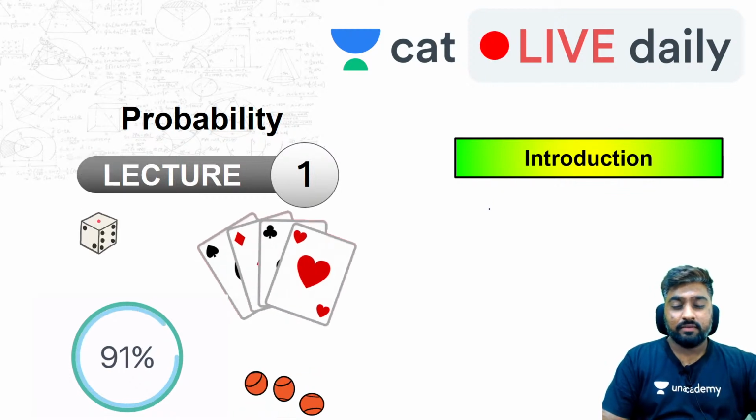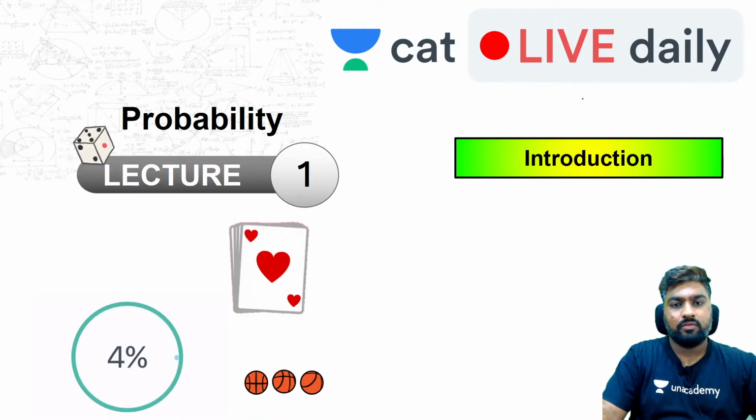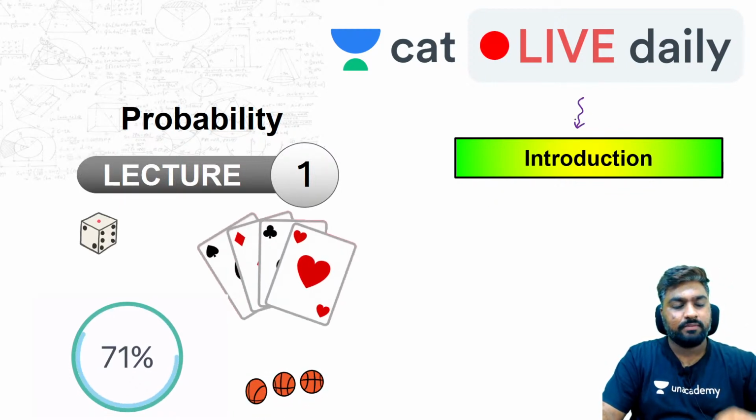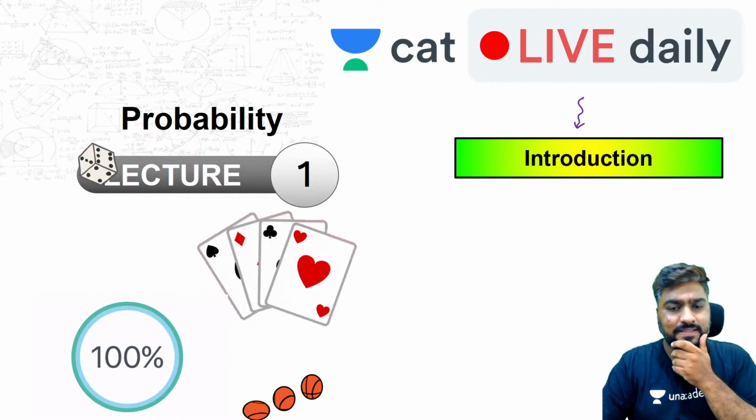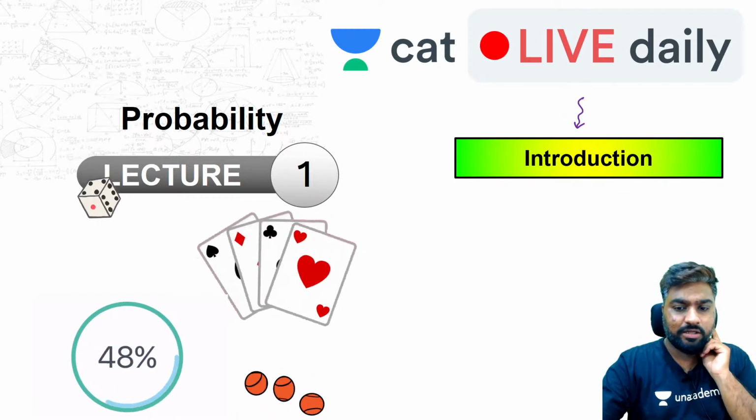So in this session, we are going to understand what probability is, what standard probability is. We'll see a few examples and we'll see some terminologies, okay?